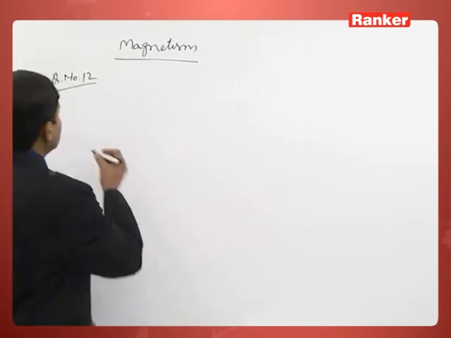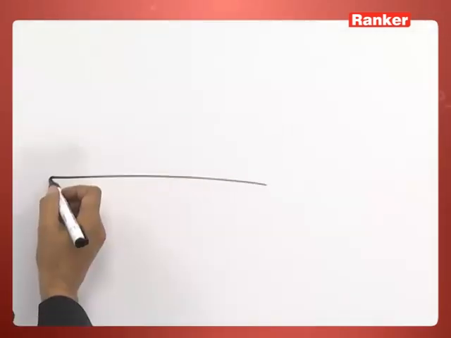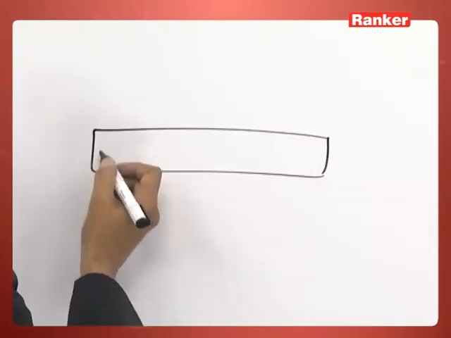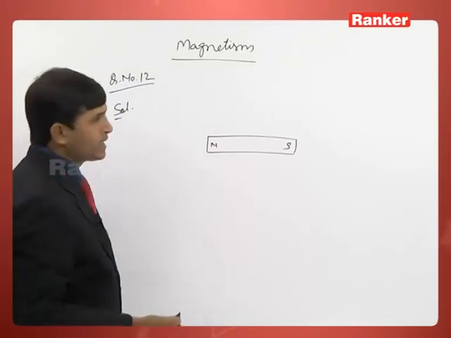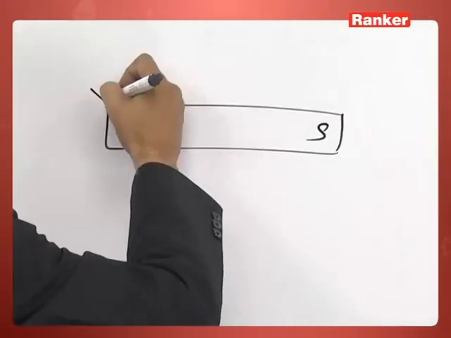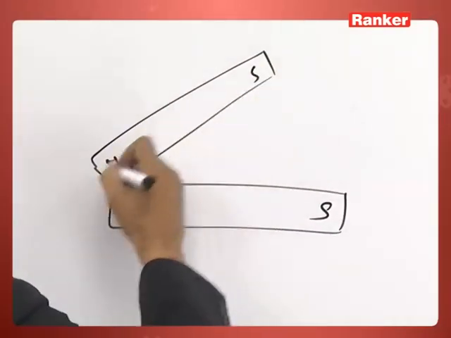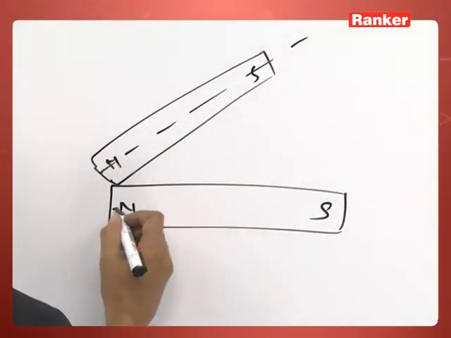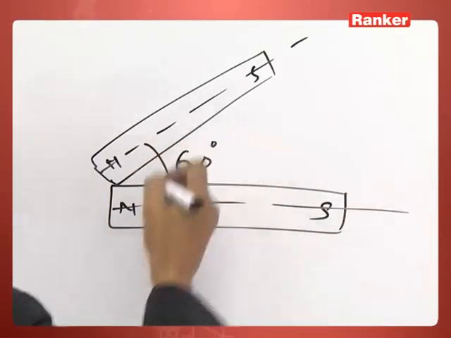Here in the diagram two magnets are given like this, one north-south like this and another magnet like this, here also north-south. And the angle between them is 60 degrees.